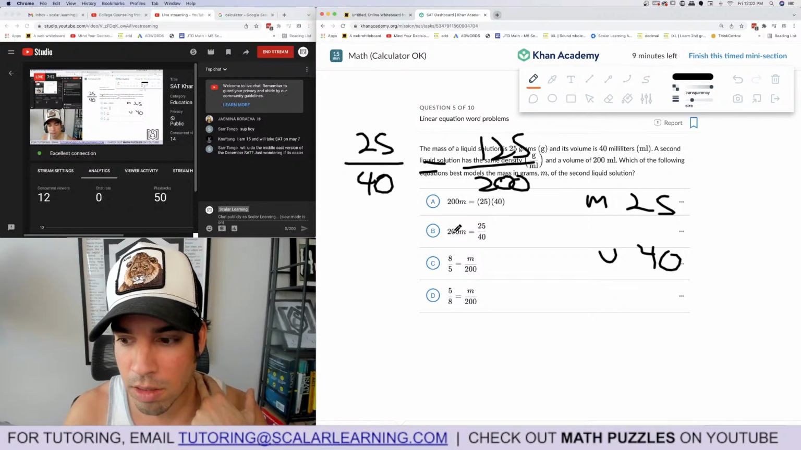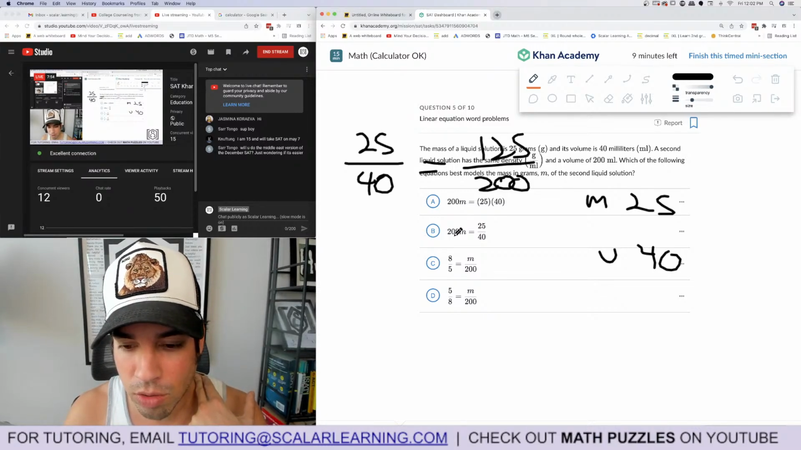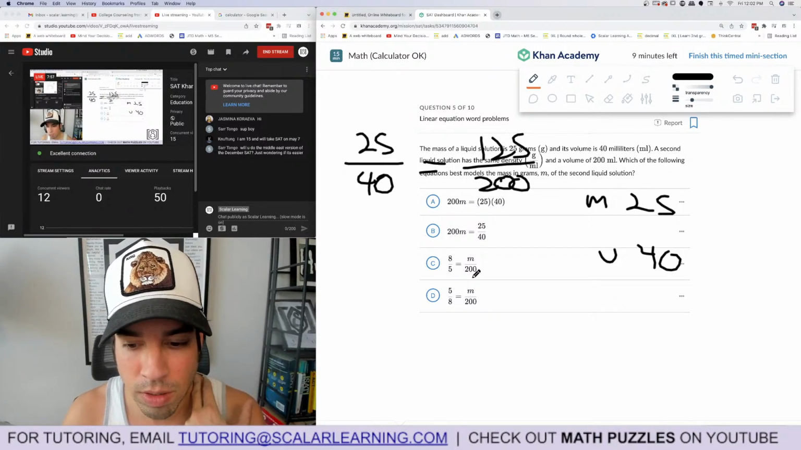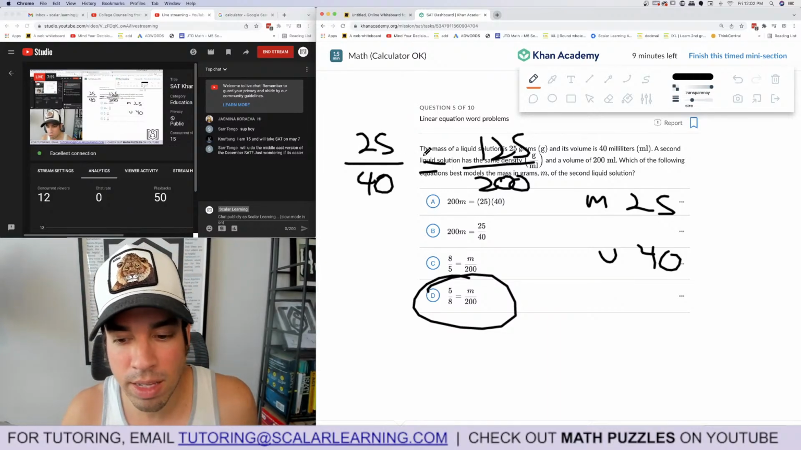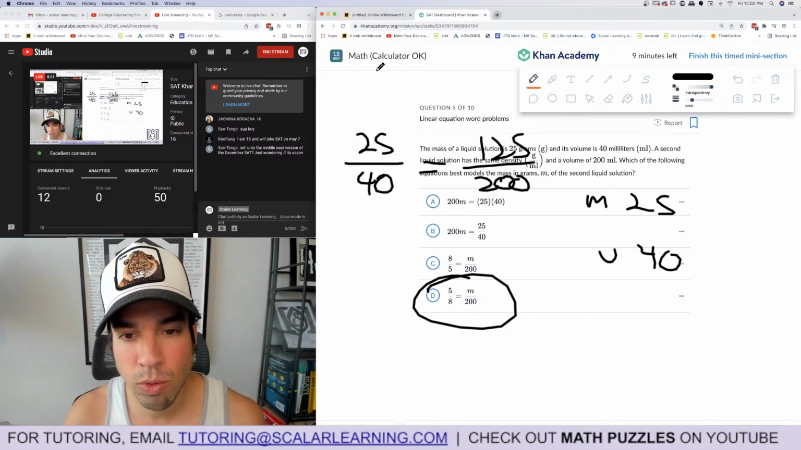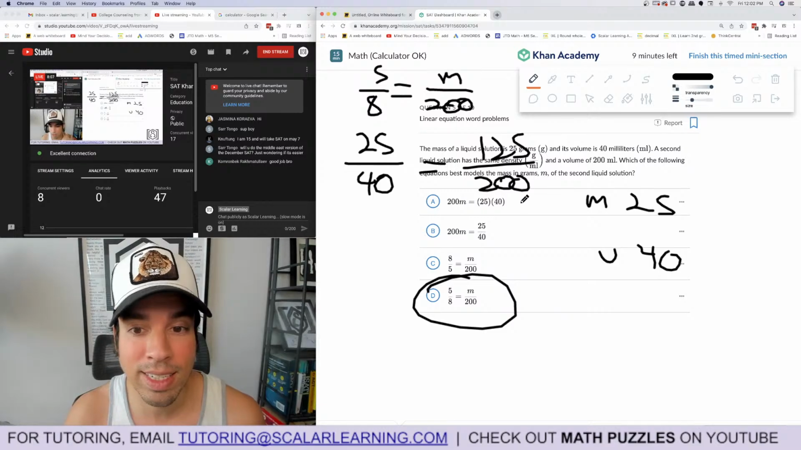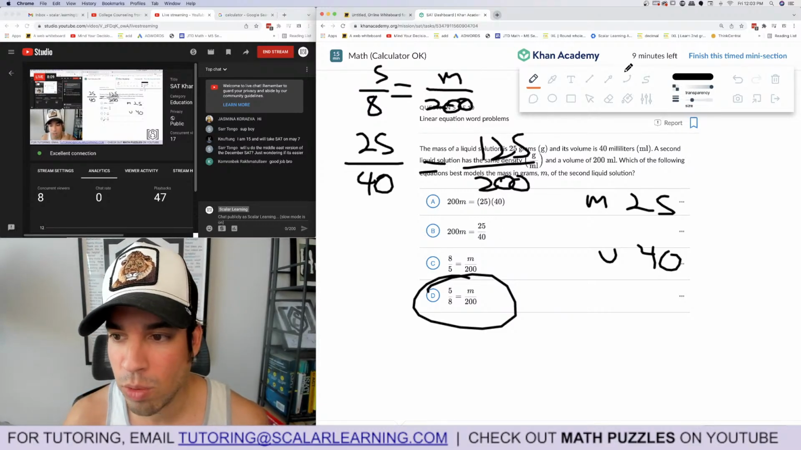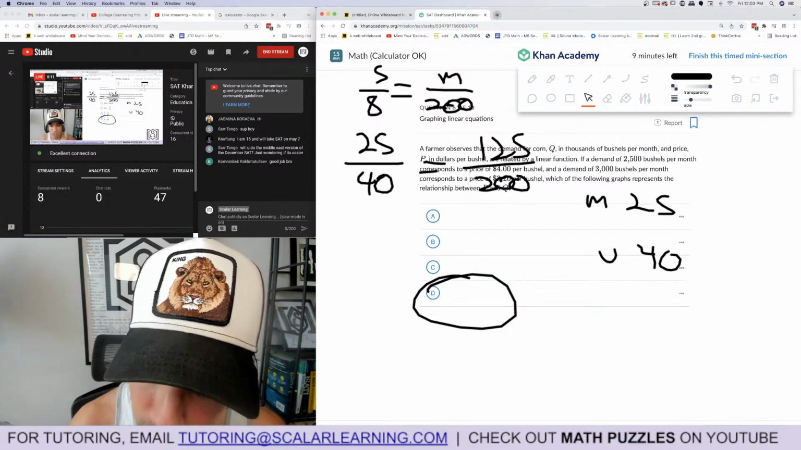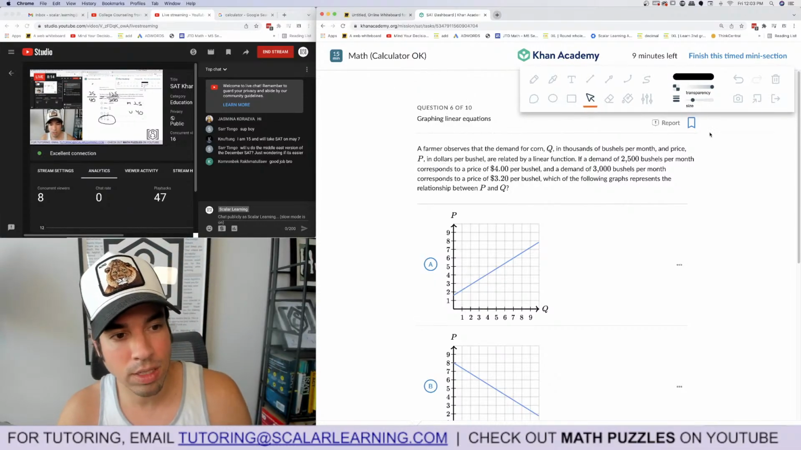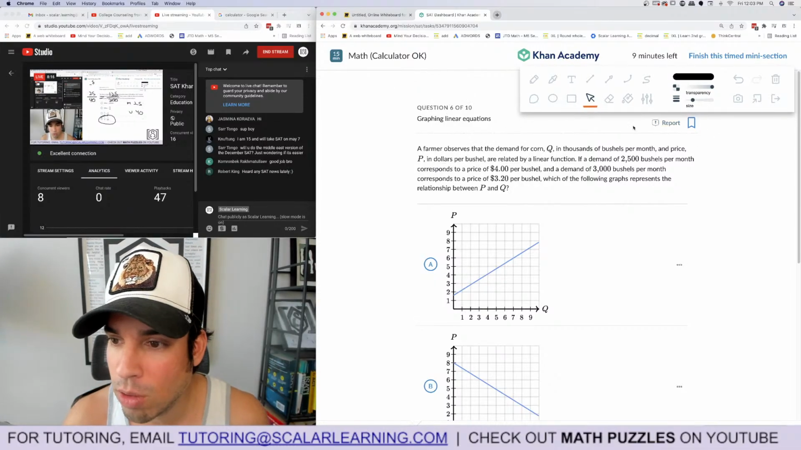And I think, let's see. How did they do it? Oh, got it. Look, it's this one. Because what I did was 25 over 40, which reduces to 5 over 8 equals unknown mass out of a volume of 200. And that's how you would get the 125. So D is the winner. But you could also, with that one, since I had solved it, plug it in and be like, for which one do I actually get 125?